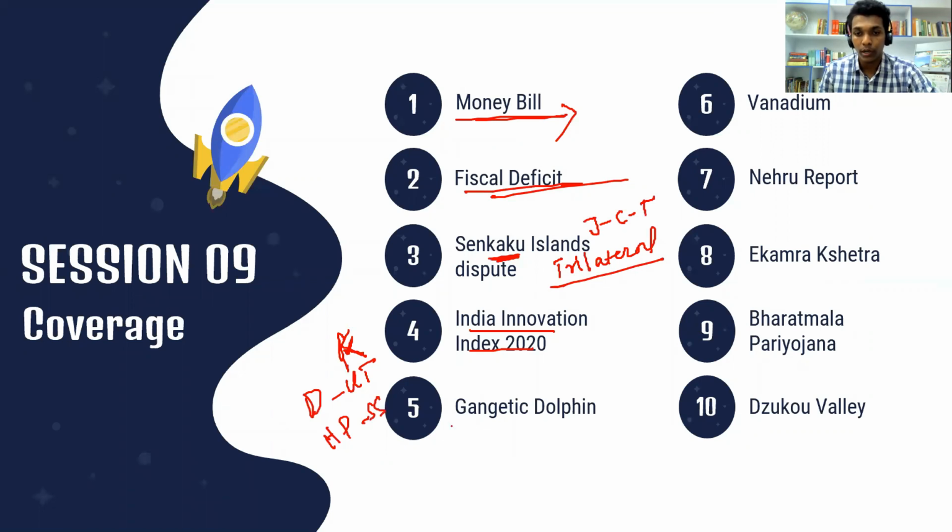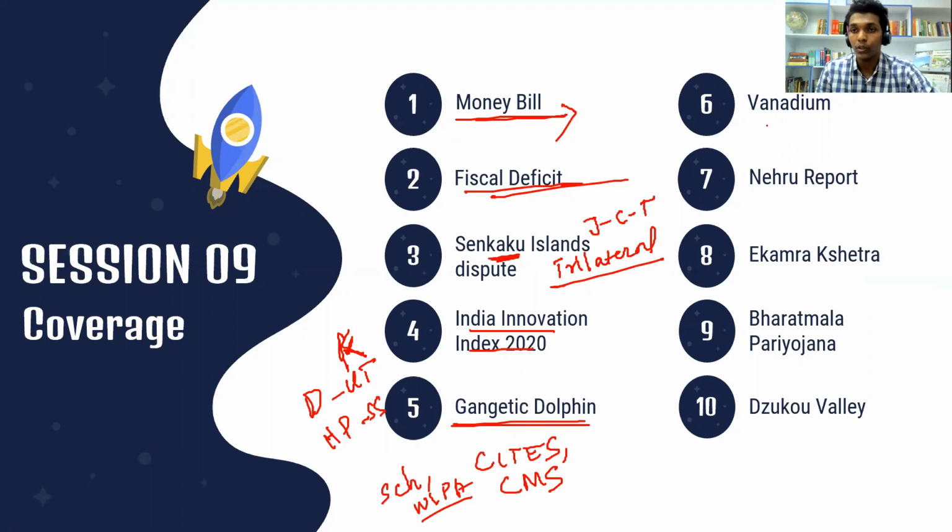Okay, we saw about gangetic dolphins, different appendices in CITES and in CMS, and different schedules under the Wildlife Protection Act. Okay, and we saw about vanadium and how we recently discovered our first primary source of vanadium in Arunachal Pradesh.